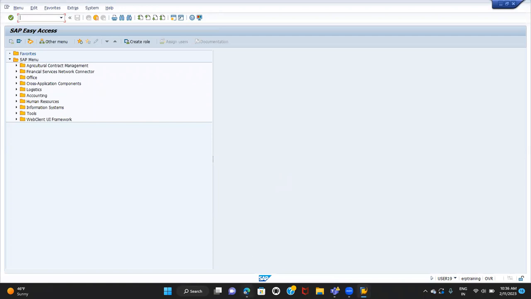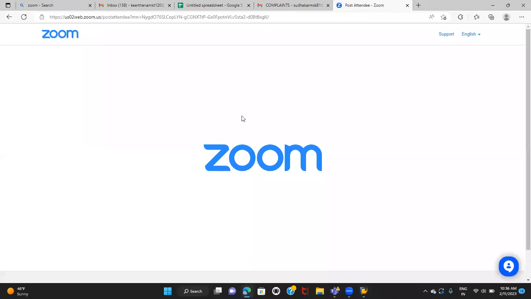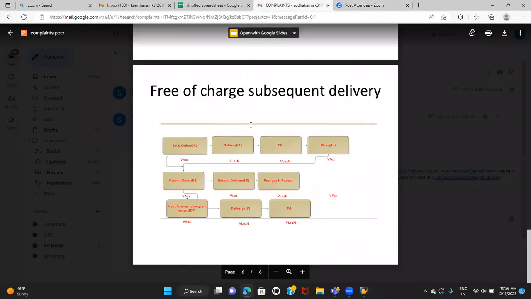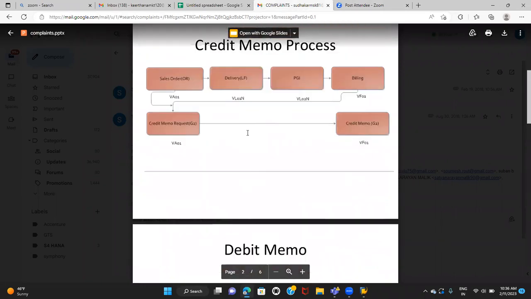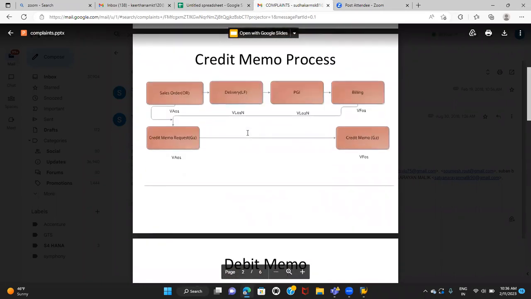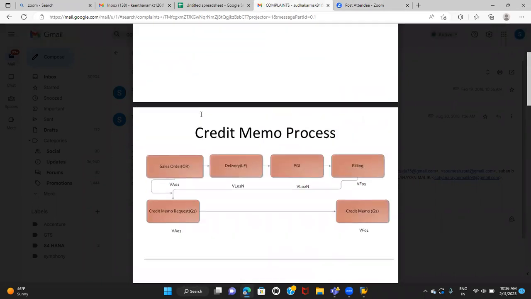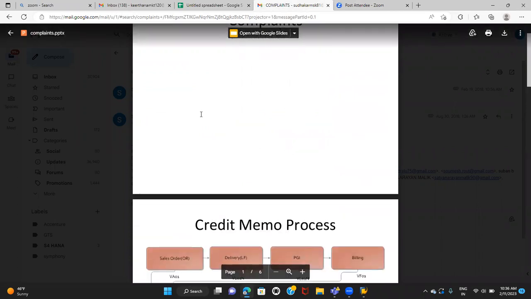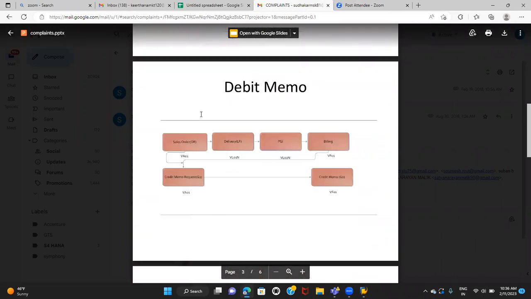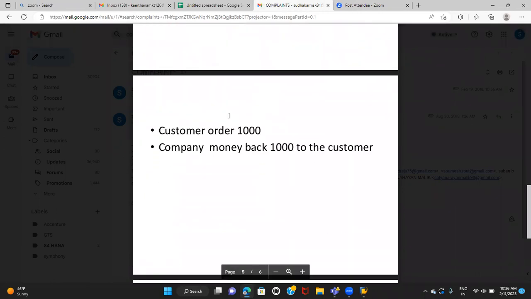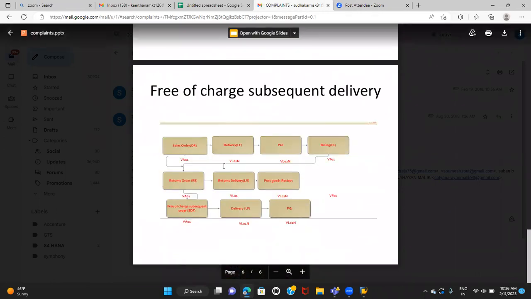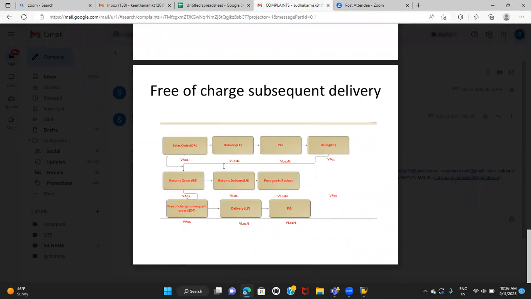Before we start, the topic which we started in the last session was complaints. In complaints, we discussed the credit memo process, the debit memo process, and we started discussing returns. I told you to work on free of charge subsequent delivery, so we'll discuss that today. After the free of charge subsequent delivery, we'll discuss invoice correction also.